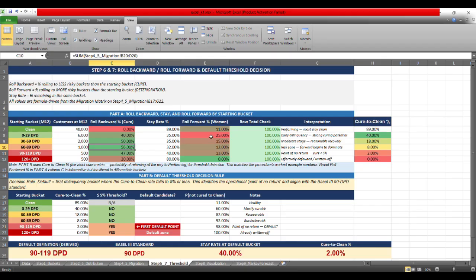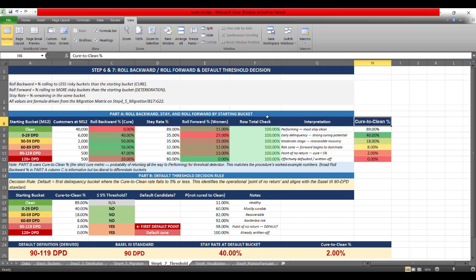56%, right? And similarly, you would compute the stay rate and the roll forward rate, and then you will do the row total check. This should come out to be 100% as discussed. So basically, the clean bucket is the one that is most performing, the most clean performing bucket. The 0 to 29 DPD is the early delinquency bucket, but it always has a strong curing potential. The 30 to 59 is the moderate stage bucket, and it has a reasonable recovery.